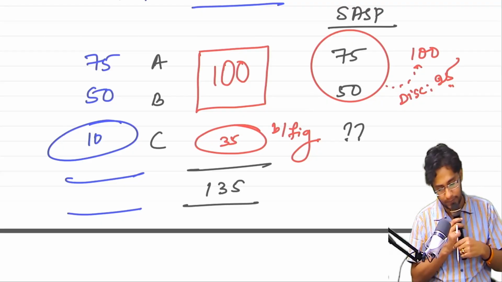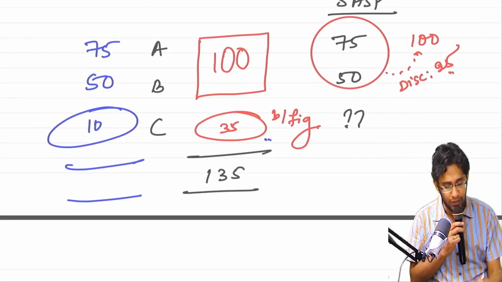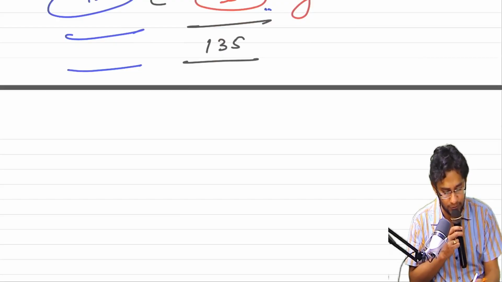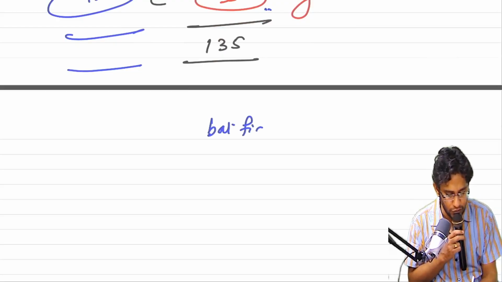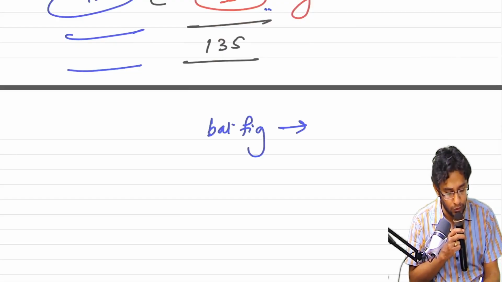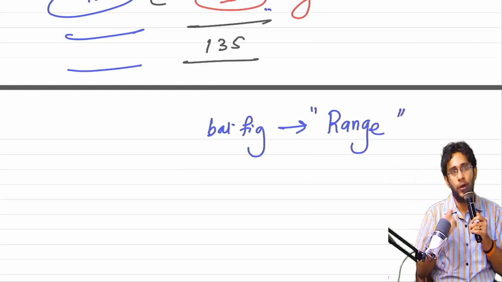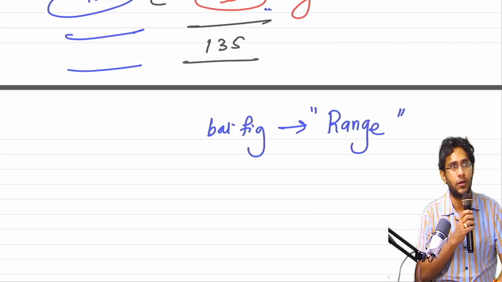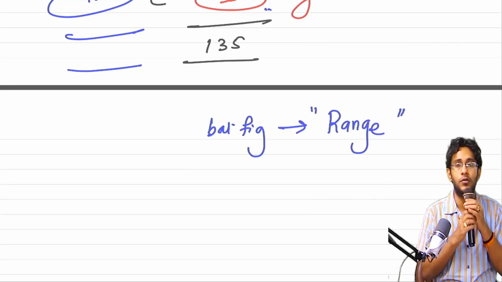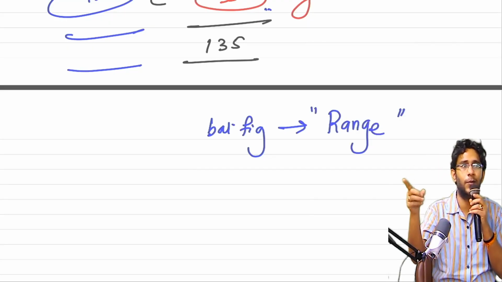The second point is, whatever balancing figure answer comes, the residual method's answer, that should fall within the range at which the product is sold. I mean to say, suppose, sir, I am selling shoes. Where am I selling shoes? In the roadside market I am selling.